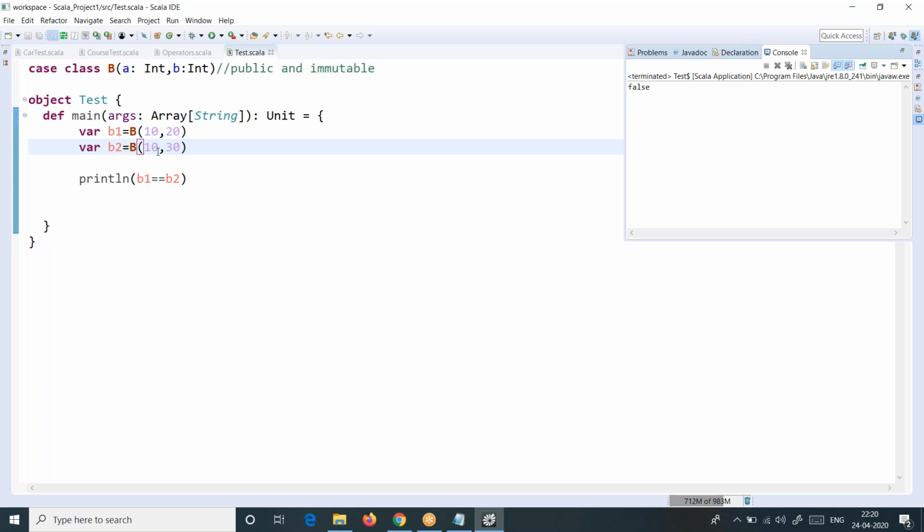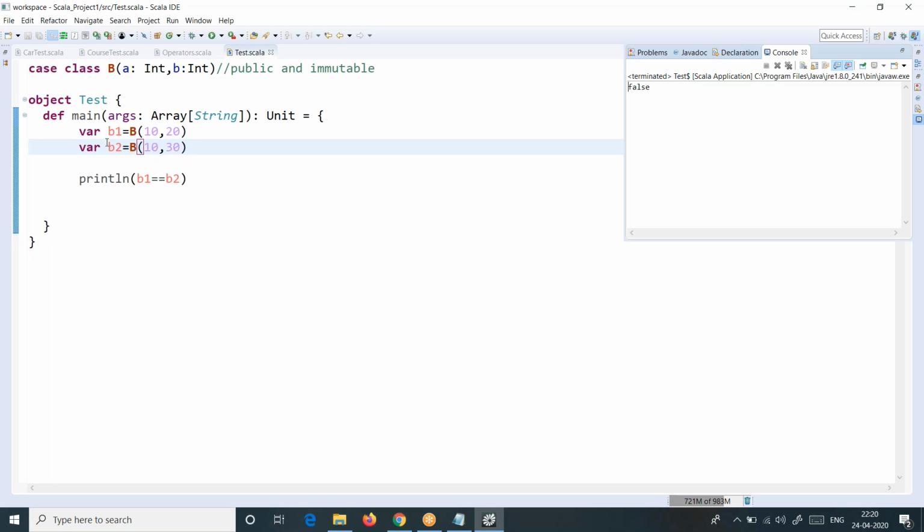Now we have 2 different objects. We are comparing them with this equal operator. Instead of a method, this is an operator. And what it is doing is a structural comparison of these 2 objects. That's what this is doing here.